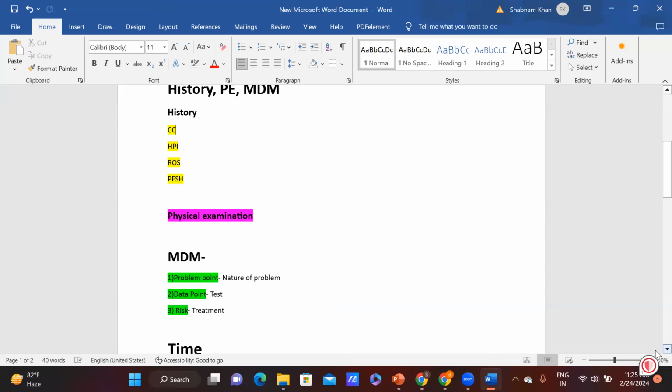Under history, what all components do we have? Chief complaints, history of present illness, review of system, past medical history, family history, social history. Absolutely correct, madam. And what is physical examination, Manoj? We have to check the patient's height, weight, and every system. Doctors examine the height, weight, general appearance, heart condition, and lung condition using a stethoscope.